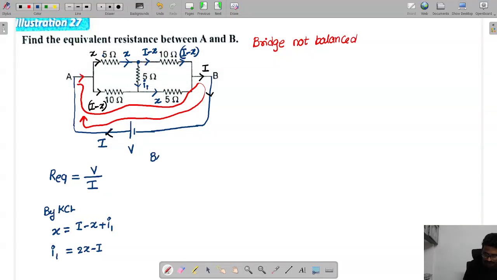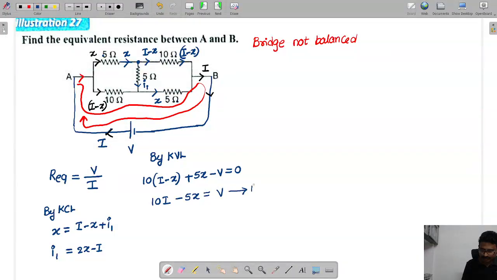By KVL, this is 10 into (I minus x) plus 5x minus v equals 0. See this equation: this is 10I minus 10x plus 5x, so 10I minus 5x equals v. Call this equation 1.